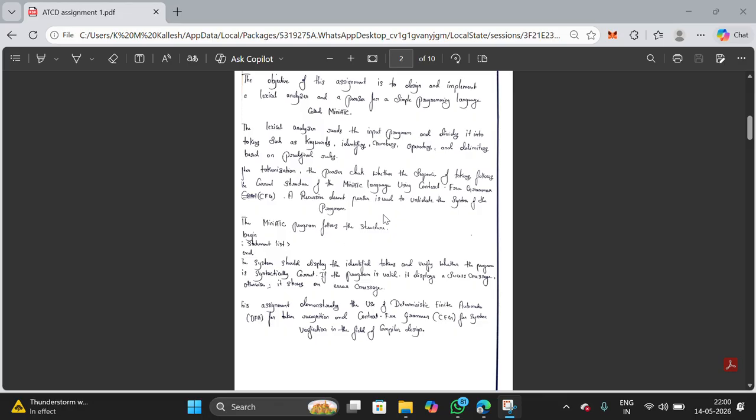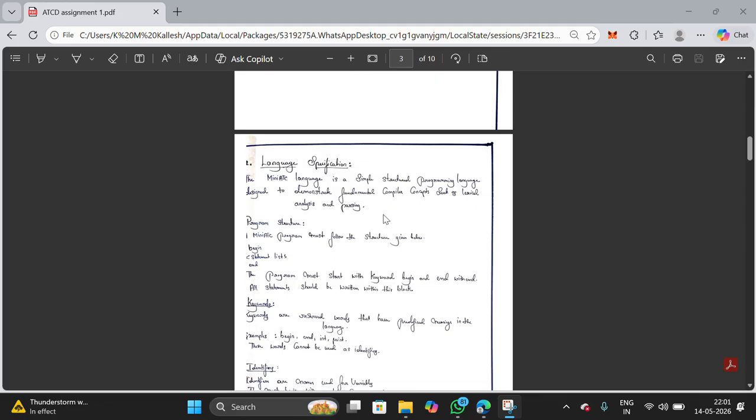The system identifies tokens and verifies whether the program is syntactically correct. If the program is valid, it displays a success message. Otherwise, it shows an error message.